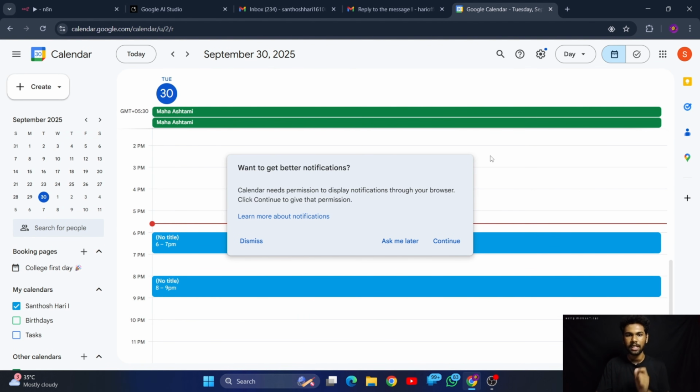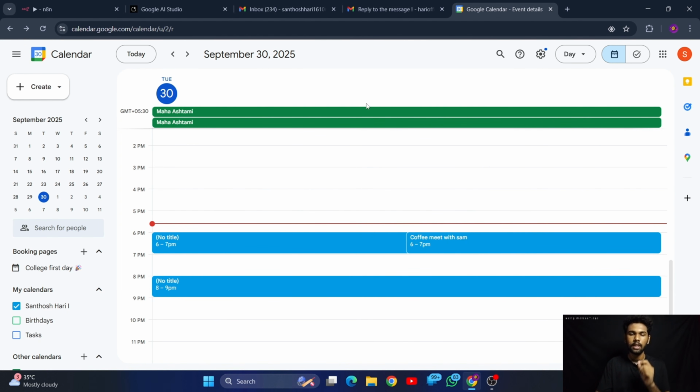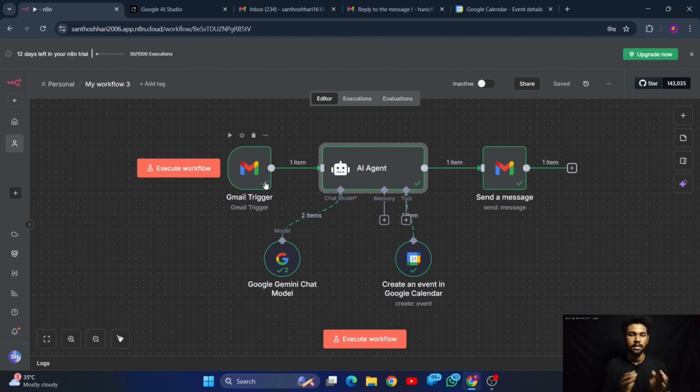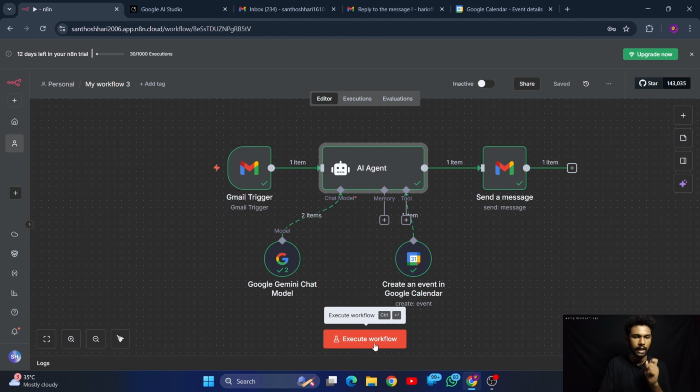It has created a new event, a new schedule for us in our calendar that we have bound with the N8N. And this is how we can create a Gmail responder. Now our workflow is working perfectly fine. So it will reply to all the Gmails that come to the Gmail account that you have bound in this N8N node. Now you will ask the question: you are executing this workflow again and again.